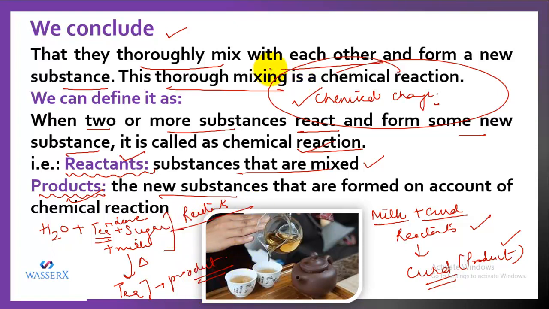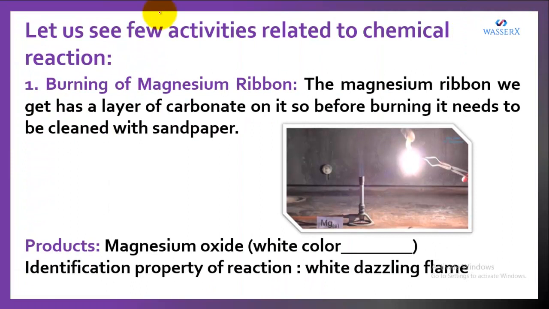Whenever a reaction is taking place, there will be the involvement of reactants and there will be the involvement of products. Reactants are written on the left hand side and products are written on the right hand side. Now let's do a few activities related to chemical reactions.